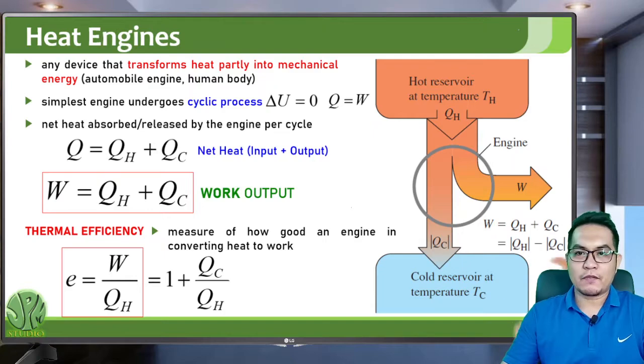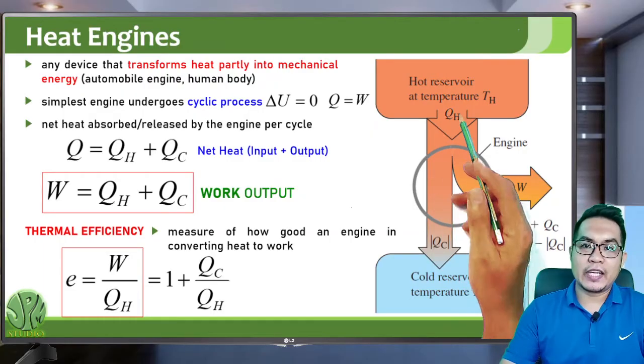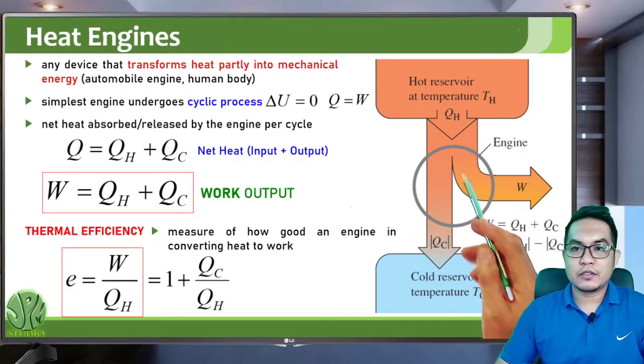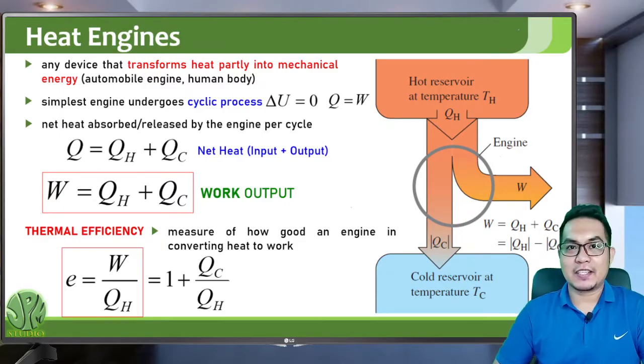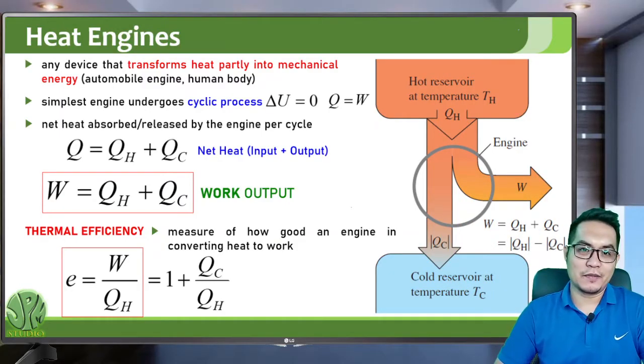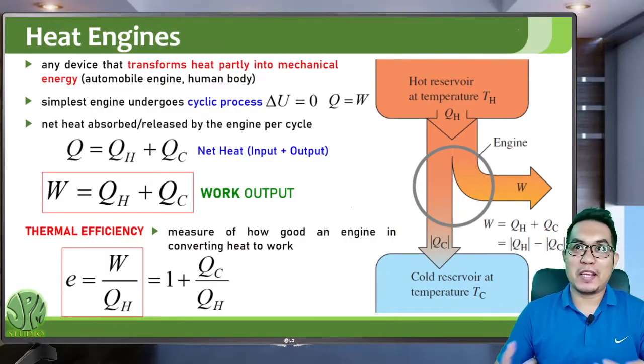So again, from the engine statement of the second law of thermodynamics, it is impossible to convert heat completely into work. There will always be heat released by the engine. Meaning, it's impossible for a heat engine to have 100% efficiency. That is not possible. So there's no human being that doesn't poop. There's no human being that doesn't pee.